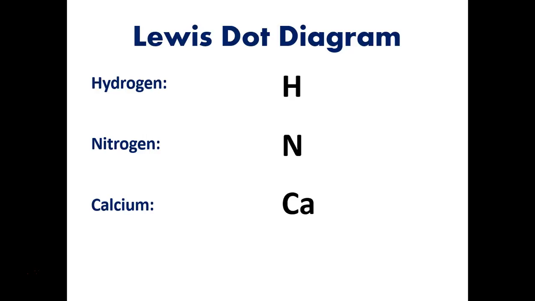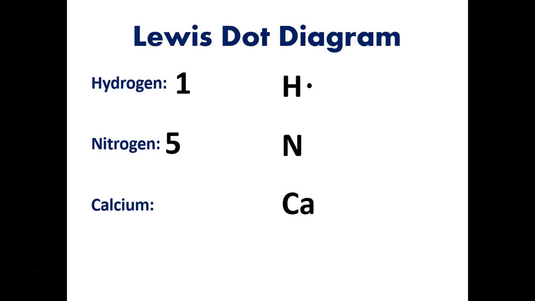If you jump across to boron, everything in boron's group has 3 valence electrons. Everything in carbon's group has 4 valence electrons. Everything in nitrogen's group has 5 valence electrons. Oxygen's group has 6. Fluorine's group has 7, which are the halogens, and then the noble gases all have 8. So if we find hydrogen, again, as I said, it has 1 valence electron. And so you just put 1 electron on one side of the hydrogen. Here it's put on the right side, but it could be on any side. It could be on the top, the bottom, the left, or the right. We just put it on the right in this case.